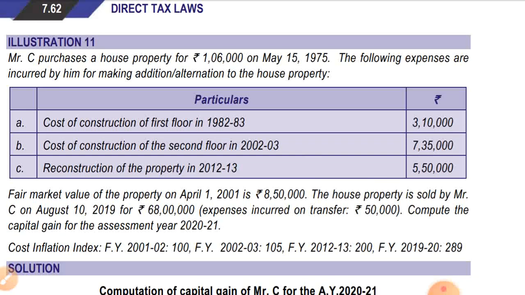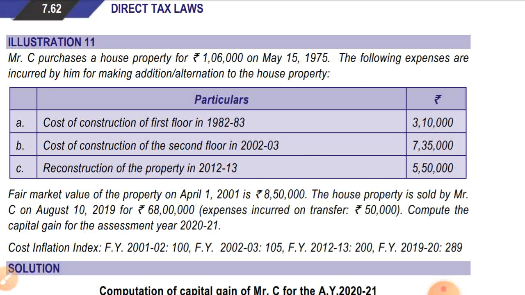Reconstruction of the property in 2012-13 is 5,50,000. As we all know, any cost of improvement done before 2001-02 will not be taken. Fair market value of the property on April 1, 2001 is 8,50,000.